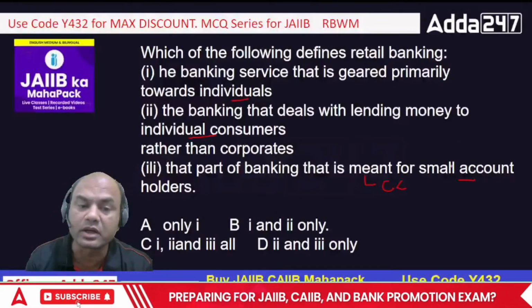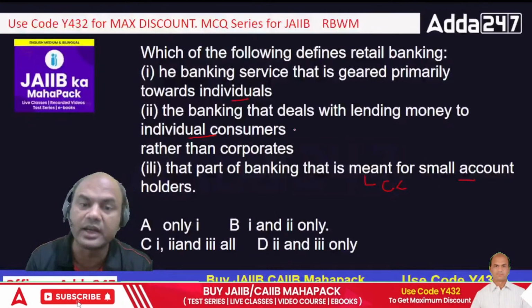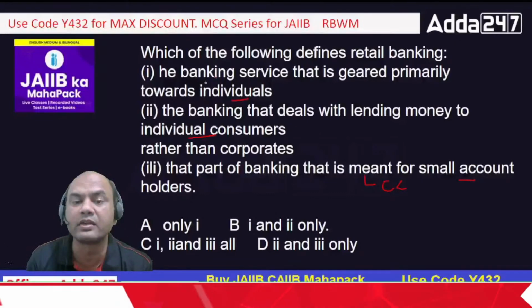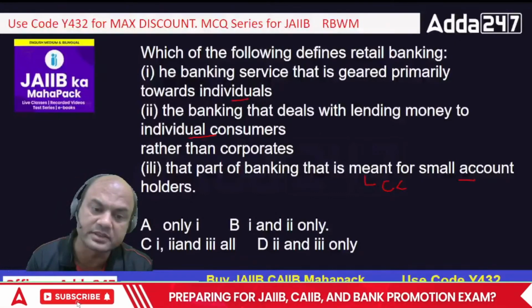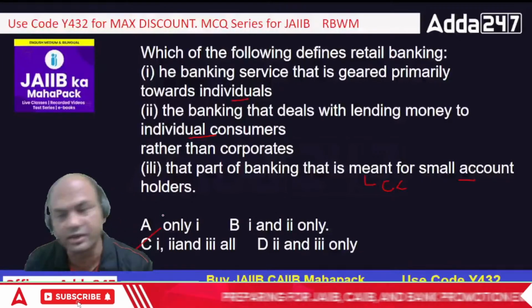So small account holders is again the right answer. Individual consumers is again the right answer. And primarily geared towards individuals is again the right answer. The answer is C. Got it?